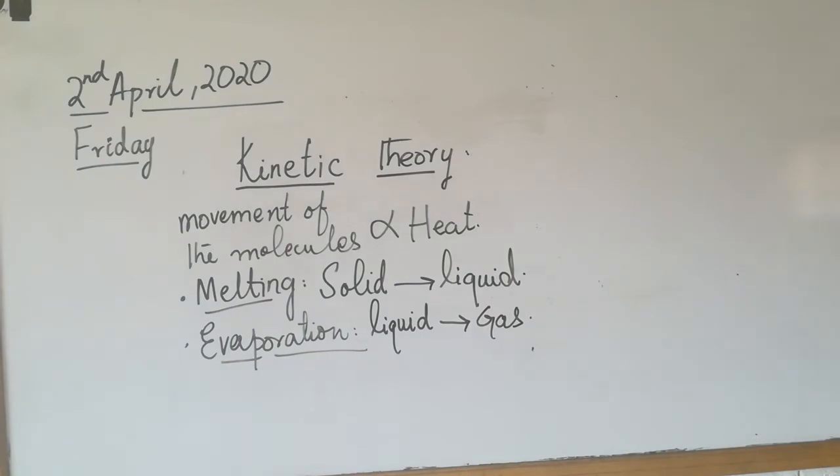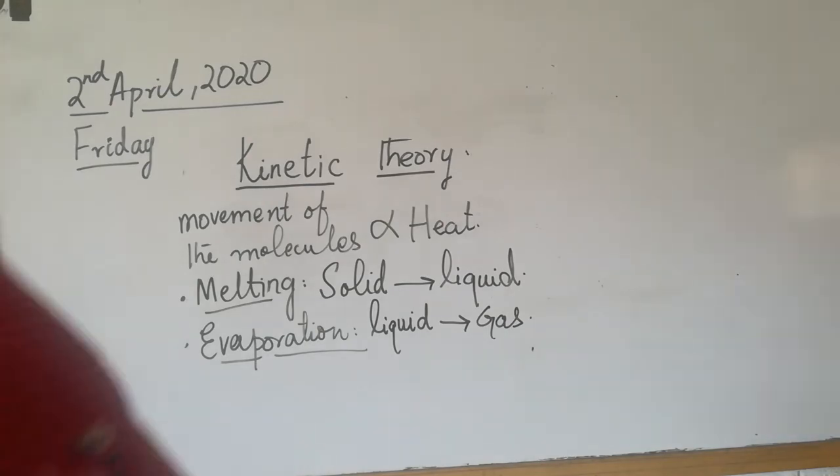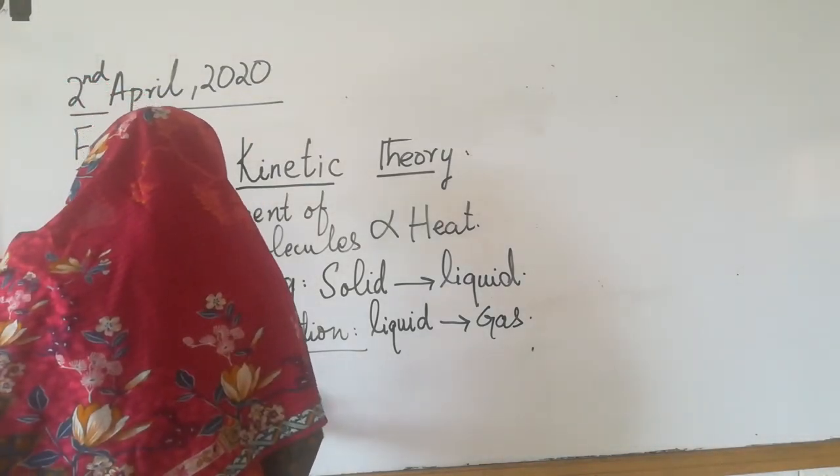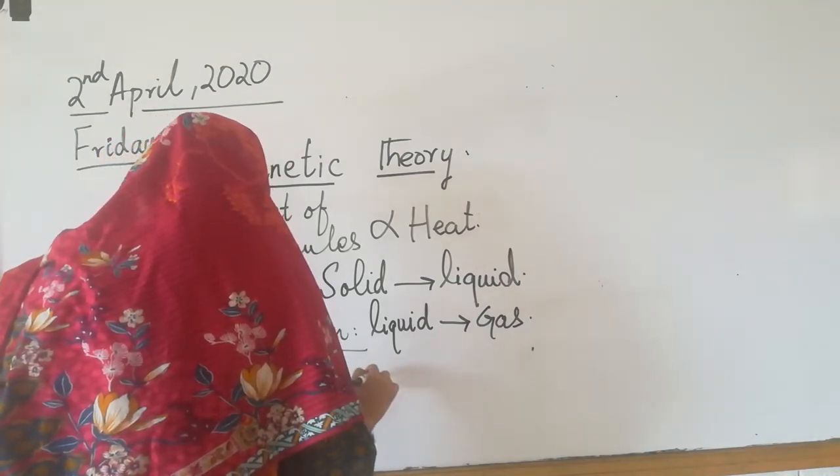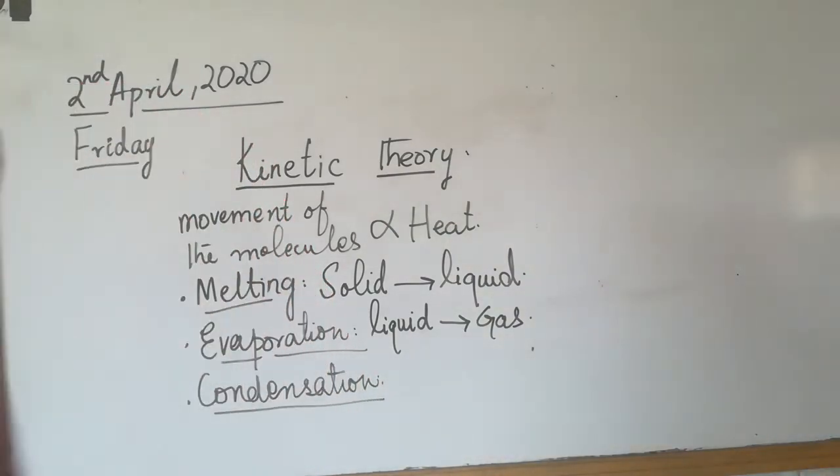The next conversion is condensation. What is condensation? In the process of condensation, what happens? We discussed that in evaporation, the liquid is converted into gas. But when you condense that gas, it is converted into liquid once again. Now let me give you an example.